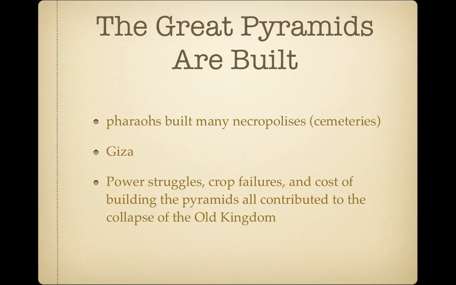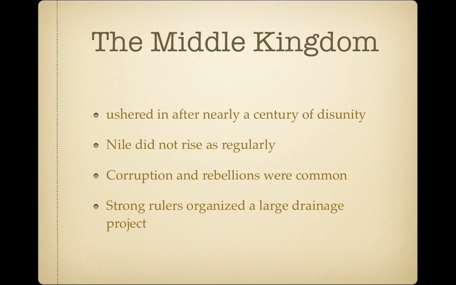Okay, welcome back. We're going to look briefly at the turbulent Middle Kingdom. The Old Kingdom declined or collapsed because of power struggles, crop failures, and the cost of building the pyramids. After more than a century of disunity, new pharaohs reunited the land, ushering in a new era, which they called the Middle Kingdom. The Nile didn't rise as regularly as it had in the past. Corruption and rebellion were common, but still, strong rulers did organize a large drainage project, creating vast new stretches of